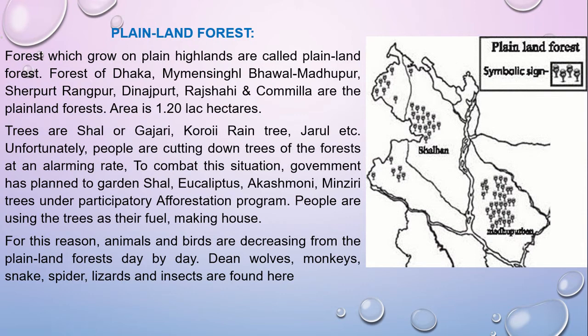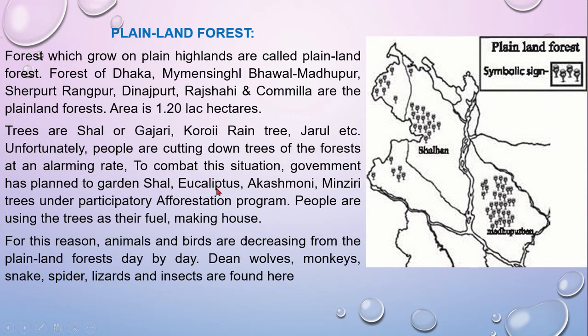Next one is plainland forest. So, what about the plainland forest? If you have a look here, near Rangpur, Dinajpur, then Dhaka, Mymensingh, Bhawal, Madhupur, Sherpur, or Comilla, this type of plainland is called plainland forest. The area is 1.2 lakh hectares, and trees like shal, gorgon, koroi, rain tree, jarul, etc. are found.